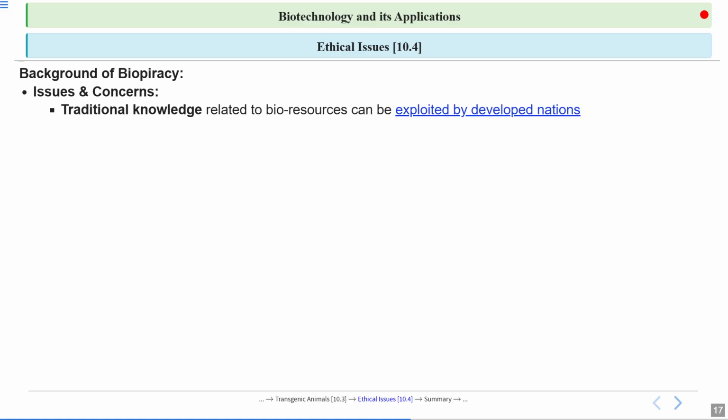Before that, let's see what the issues and concerns are. Traditional knowledge related to bioresources can be exploited by developed nations.